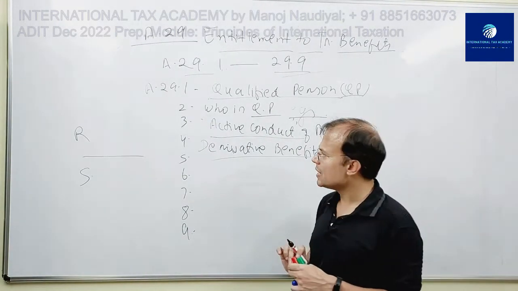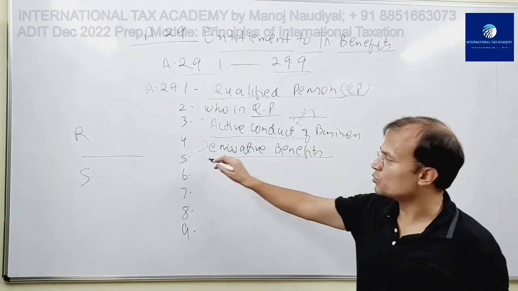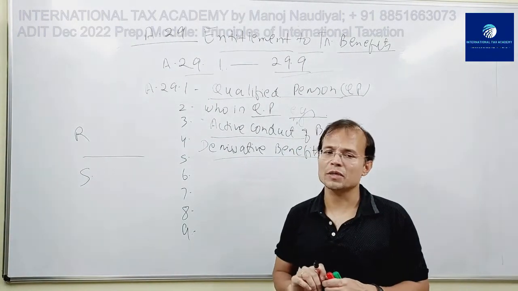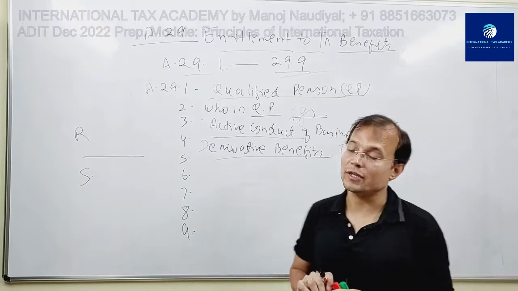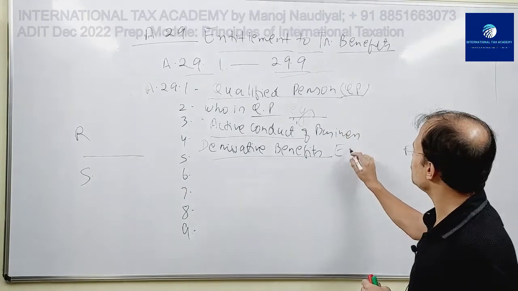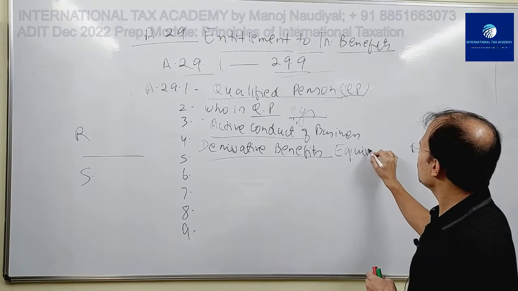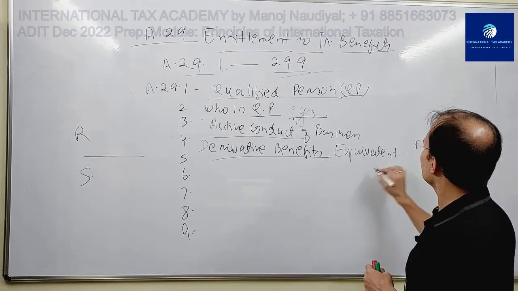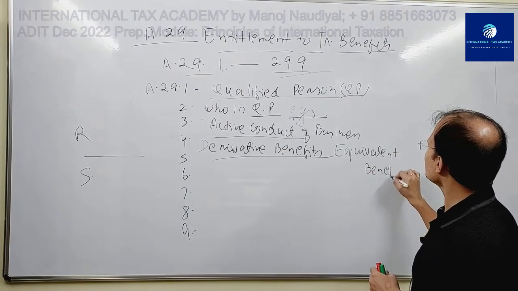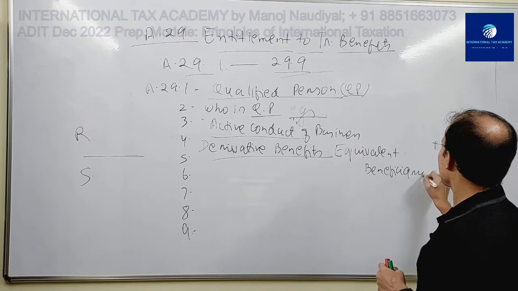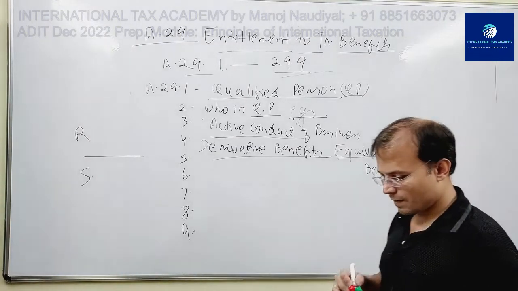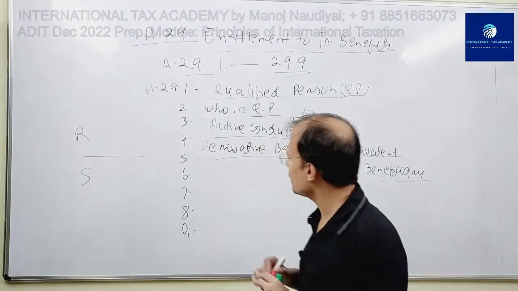And in the case of derivative benefits, clause 29(4), we will see the concept of equivalent beneficiary. Equivalent beneficiary. Okay, fine.